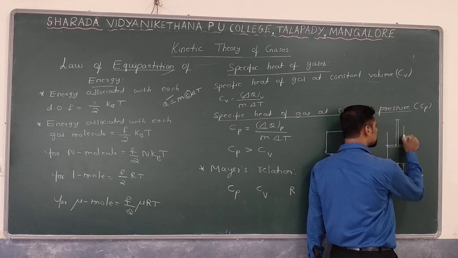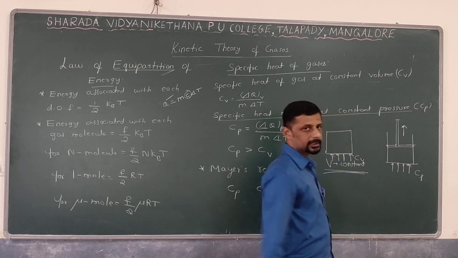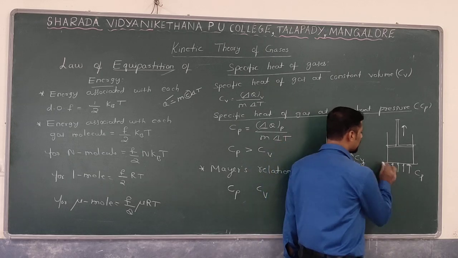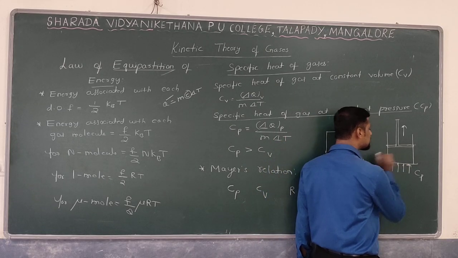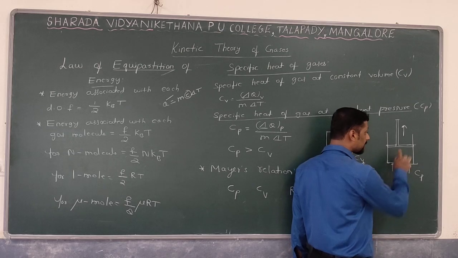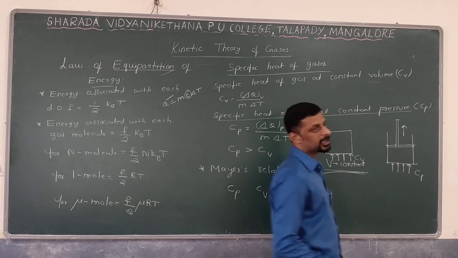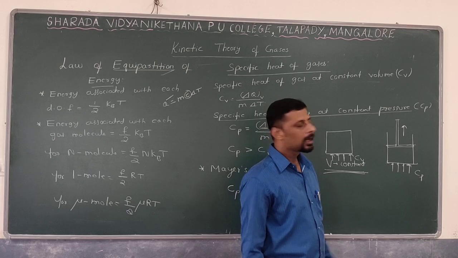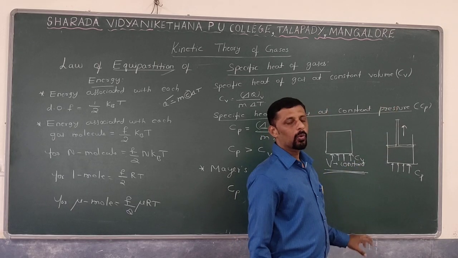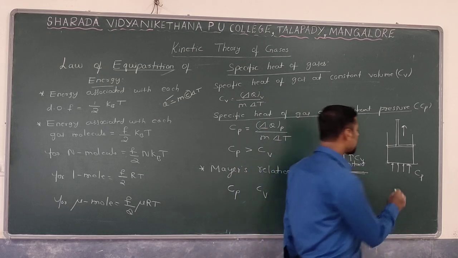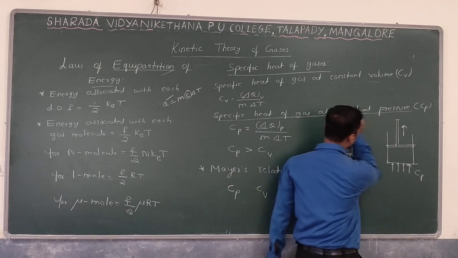So in which direction does the piston move? The piston moves in the upward direction. So here the supplied heat energy is utilized not only for increasing the temperature, but also for moving the piston in the upward direction. That means work is performed. Work has to be done in order to increase the volume. Why should the volume be increased? In order to keep the pressure constant.